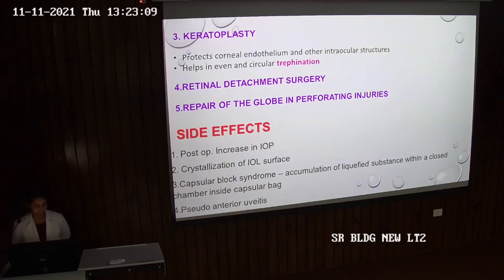And side effects. If we do not remove these OVDs completely after the surgery, it can lead to side effects like post-op increase in IOP, crystallization of the lens, as they can deposit on the surface of the lens and cause its crystallization, and capsular block syndrome, that is accumulation of liquefied substance within a closed chamber inside the capsular bag. The last one is pseudo anterior uveitis.